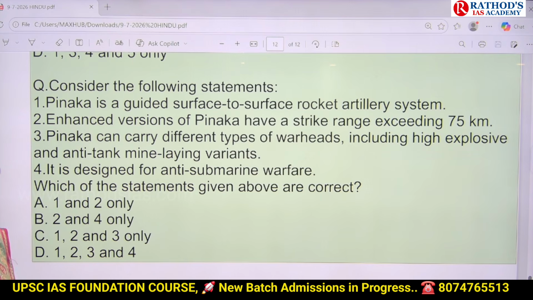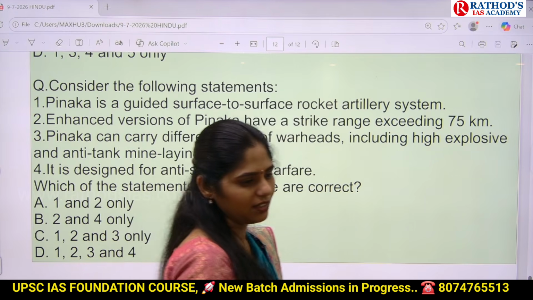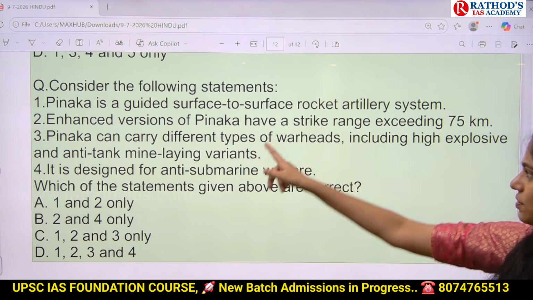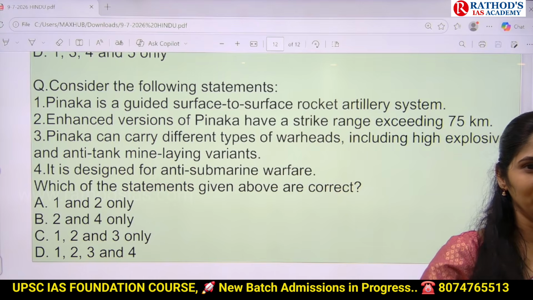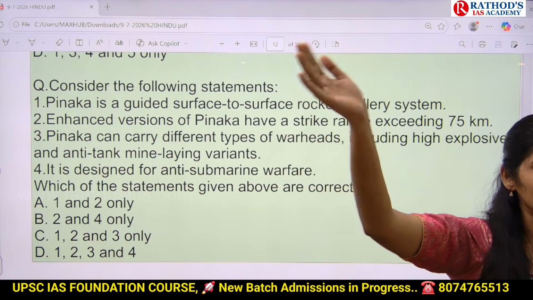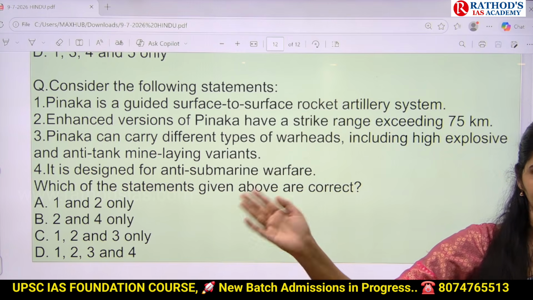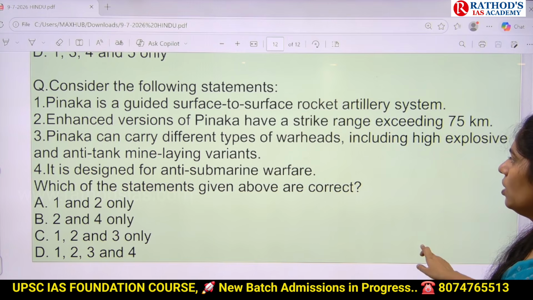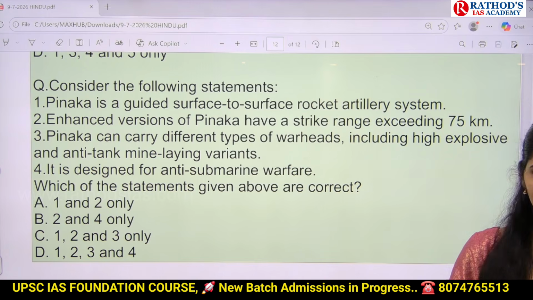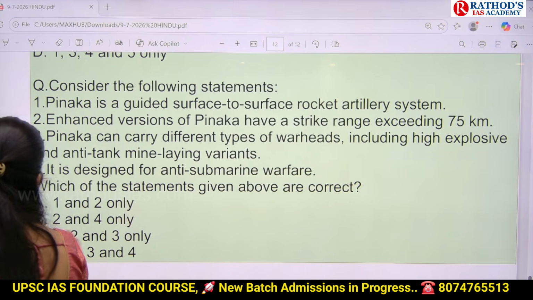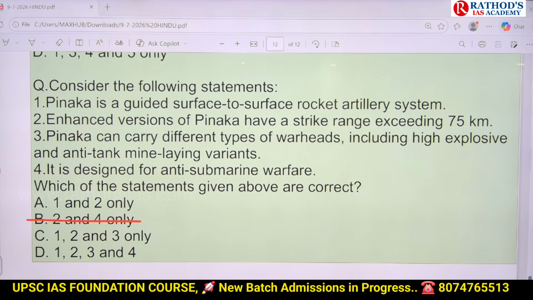First one is, it is surface to surface only. In the image you can see there is one machine from which the rocket is coming out. That means it is surface to surface. If there is any aeroplane, it is from air. Clear? If it is from water, you can see. Okay, first one is for sure right. It is a surface to surface rocket artillery system. I am removing this option.